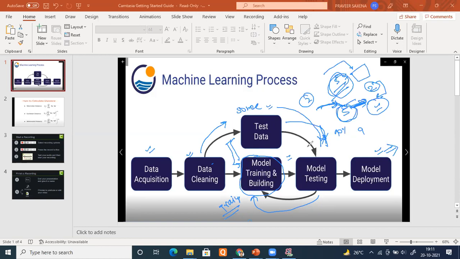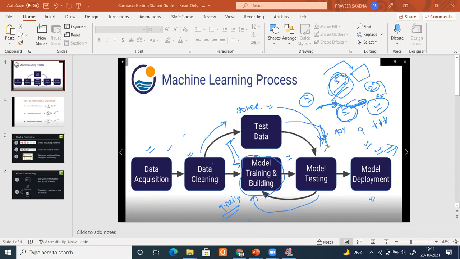But what is going to happen when you deploy your model? New data is coming. Understand, it is not like only this data will happen, because the scenario keeps on changing. Only model deployment is not sufficient. You have to continuously take feedback from wherever you have deployed the model, on how your model is performing.